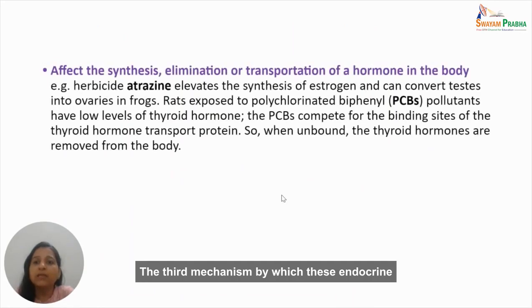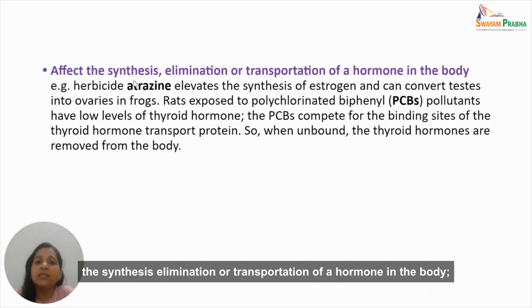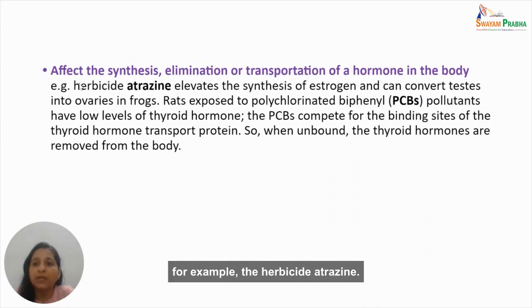The third mechanism by which these endocrine disruptors may act is that they affect the synthesis, elimination, or transportation of a hormone in the body. For example, the herbicide atrazine elevates the synthesis of estrogen and can convert testes into ovaries in frogs. It converts the sex of the frog embryo.